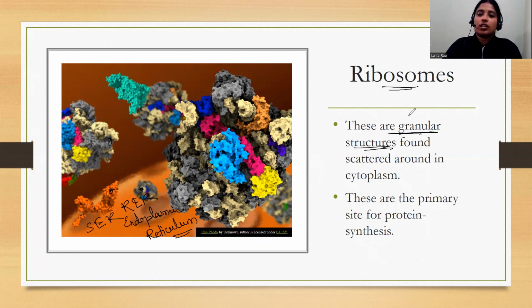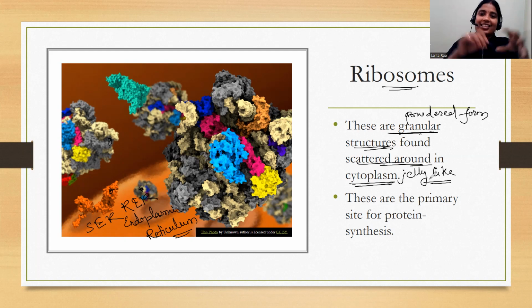These structures are found scattered around because they are very small and in powder form, so they are dispersed here and there. They are present in the cytoplasm. And what is cytoplasm? Cytoplasm is that jelly-like fluid in which all these structures are present.